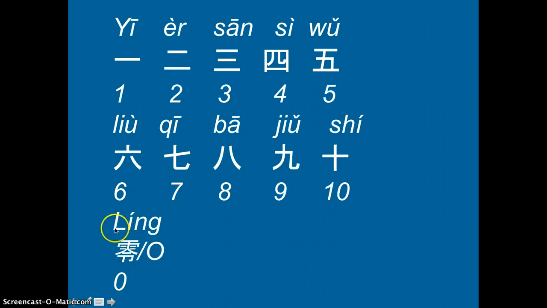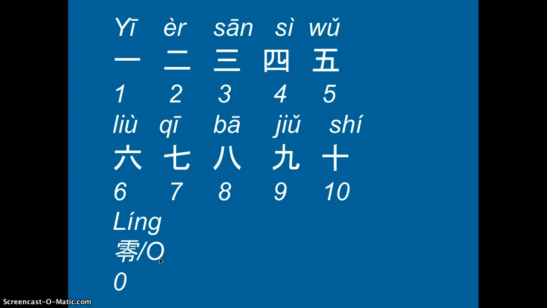Look at here, 零. It has two versions. One is this kind of fancy and complicated one. It has two parts: the top part and the bottom part. You are not required to remember how to write this one, but if you see it, you should be able to know, oh, this means 0. Or you can just write this version. It's a very round circle. It's not like the 0 we write in English. It's called 零 in Chinese.